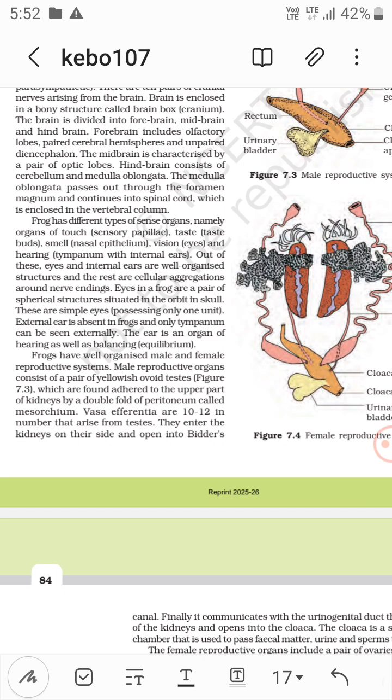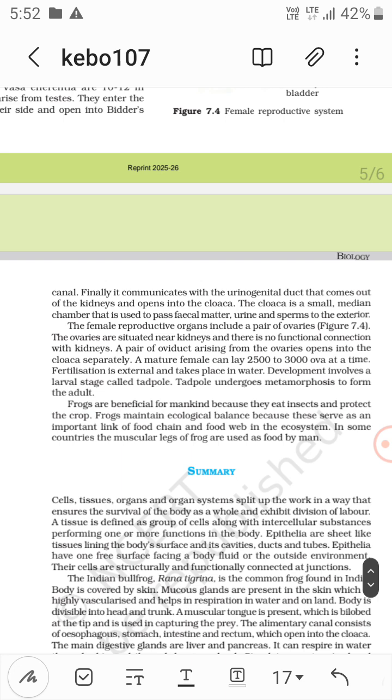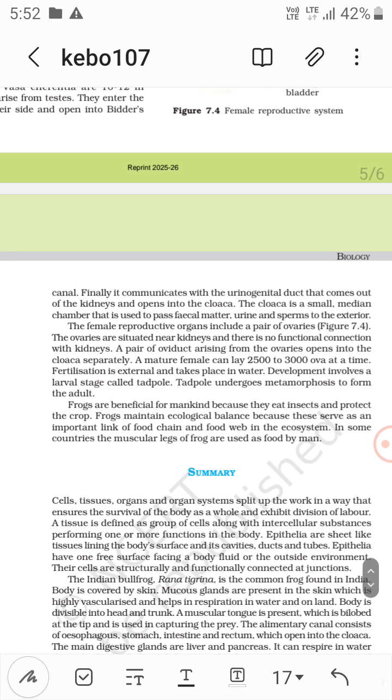The male reproductive organ consists of a pair of yellowish ovoid testes which adhere to the upper part of the kidneys by a double fold of peritoneum called mesorchium. The vasa efferentia are 10 to 12 in number and arise from the testes. They enter the kidneys on their side and open into Bidder's canal.